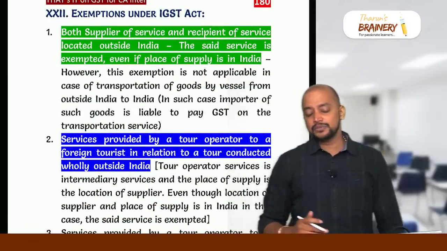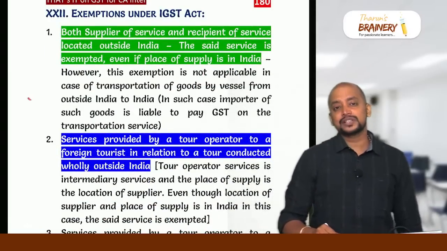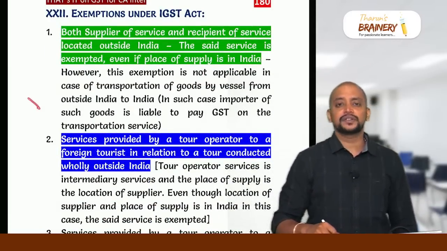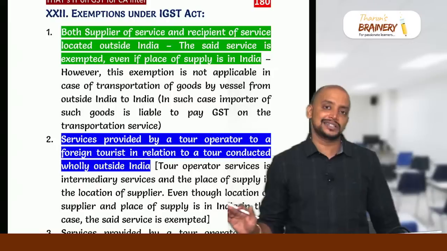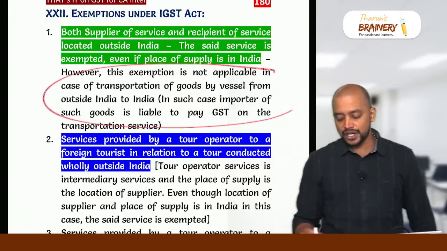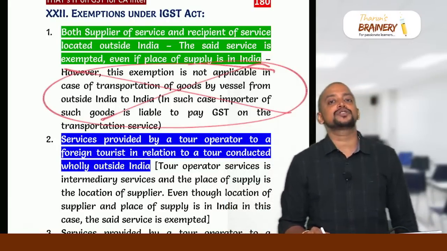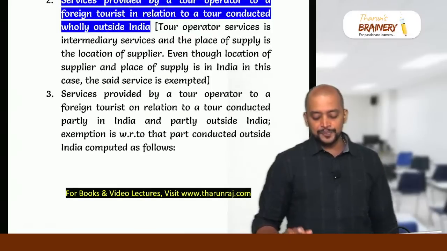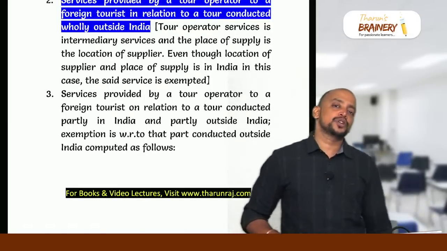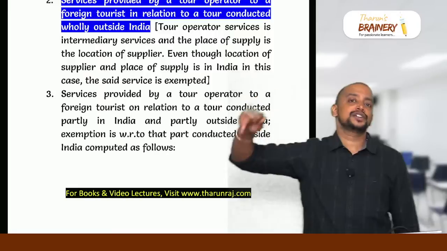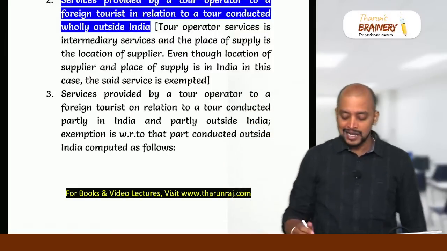Then exemptions under the IGST Act: if both the supplier of service and the recipient of service are located outside India, everything else is exempted. Every transaction is exempted. And now, transportation of goods by vessel is not applicable because of the Supreme Court case. And then there is a tour operator. The tour operator is in India, who is providing tour operator service to a foreign tourist in relation to a tour wholly conducted outside India. That is also exempted.